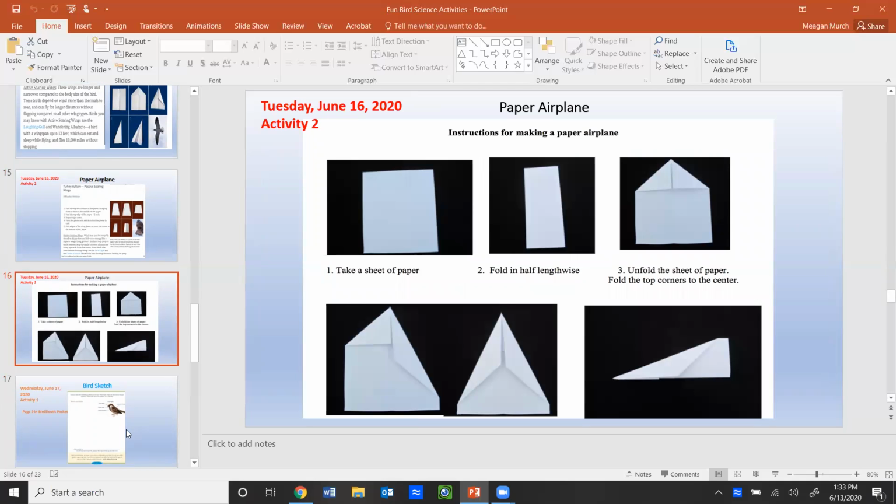And then finally, here is another more traditional version of just a paper airplane. So if you would like to follow along with these directions, feel free to pause the video so you can follow along with the steps.